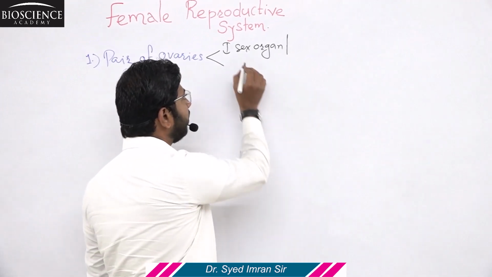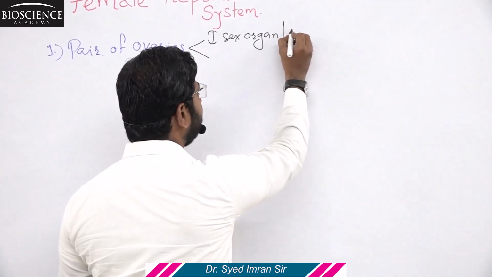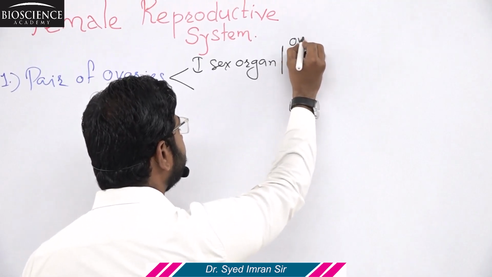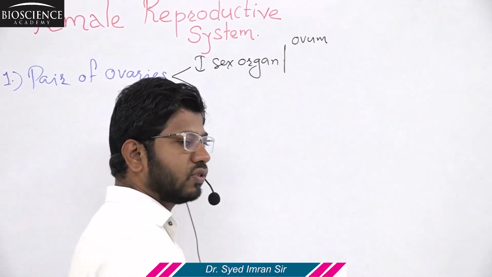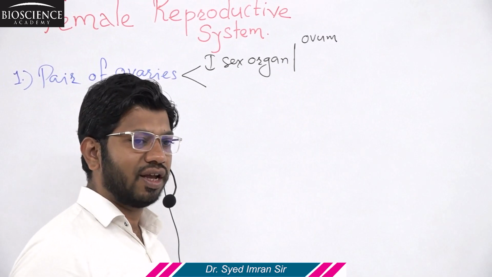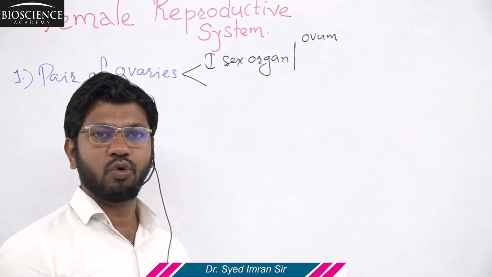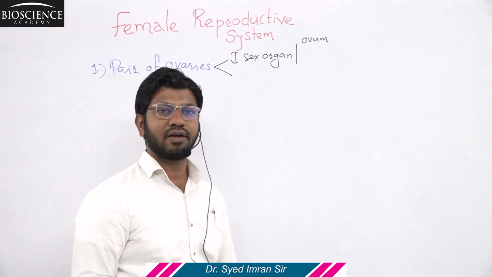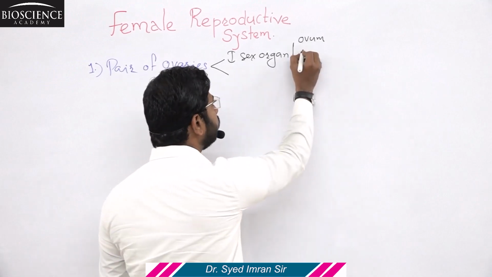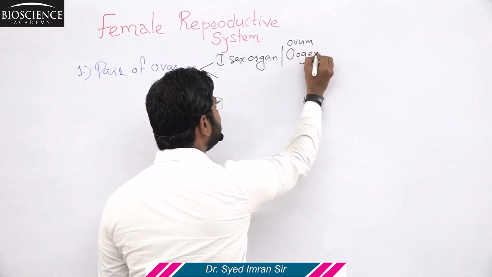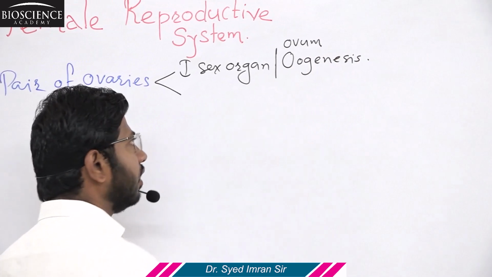So the female gamete is produced in an ovary, and the female gamete is called an ovum or secondary oocyte. It is also called an egg cell. So the formation of the ovum, or female gamete, or egg cell is called oogenesis. Oogenesis takes place inside the ovary.